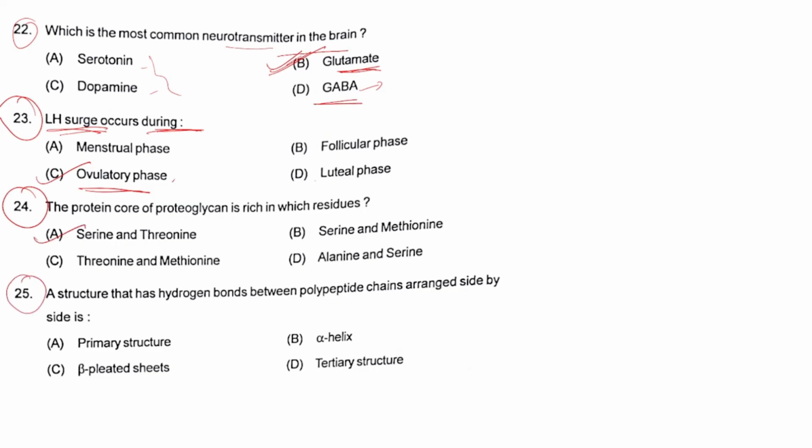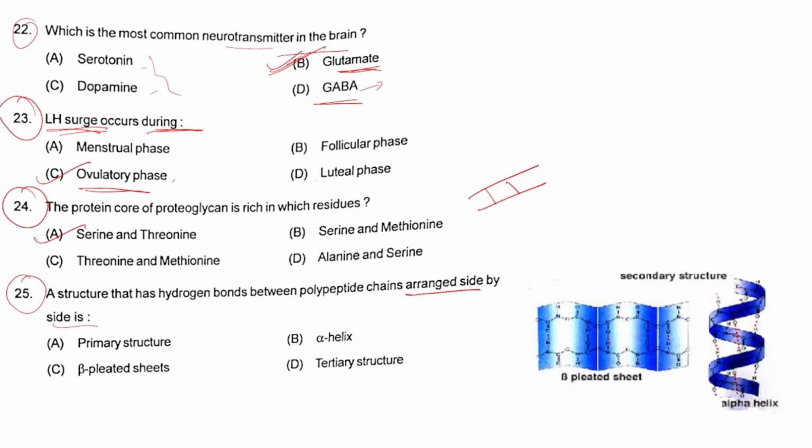Question number 25. The structure that has hydrogen bonds between polypeptide chains arranged side by side is, okay, polypeptide chains are arranged side by side and hydrogen bonds are there. Obviously, this is the structure of beta sheets. So the right answer for this will be beta pleated sheet. That is option C.